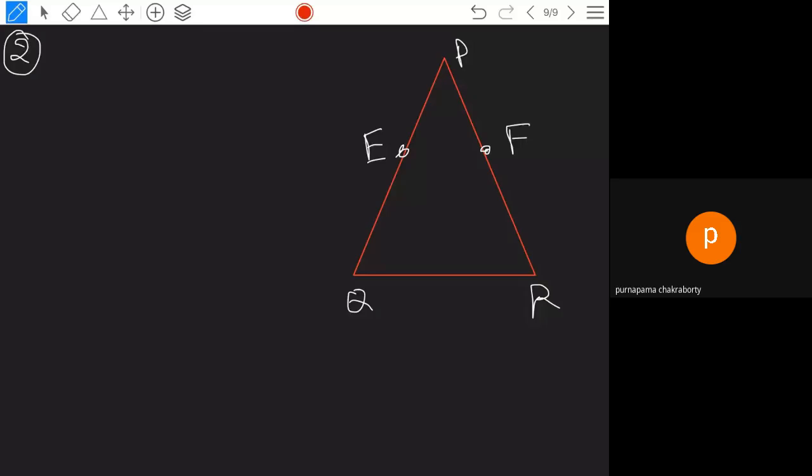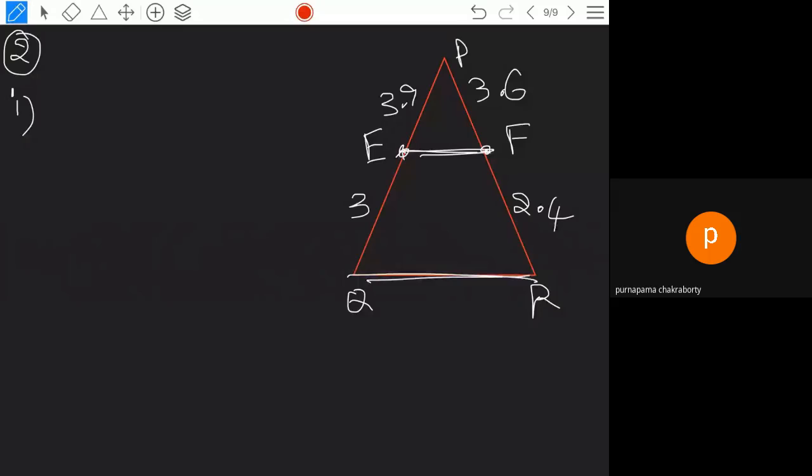In the first question PE is equal to 3.9, and EQ is equal to 3 centimeters, and PF is equal to 3.6, and FR is equal to 2.4. Whether EF is parallel to QR or not, you need to find out. Okay? Is it audible? How do you find out? Any one of you please give the reply.